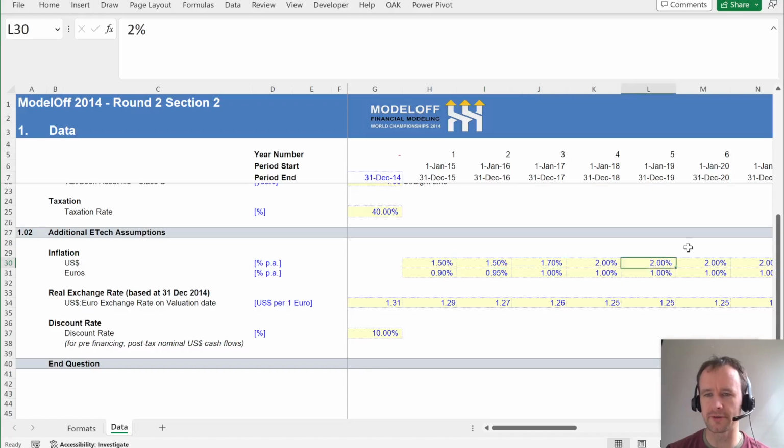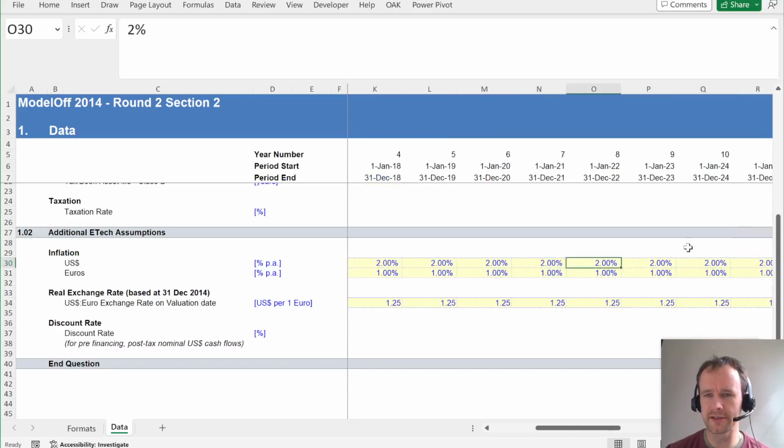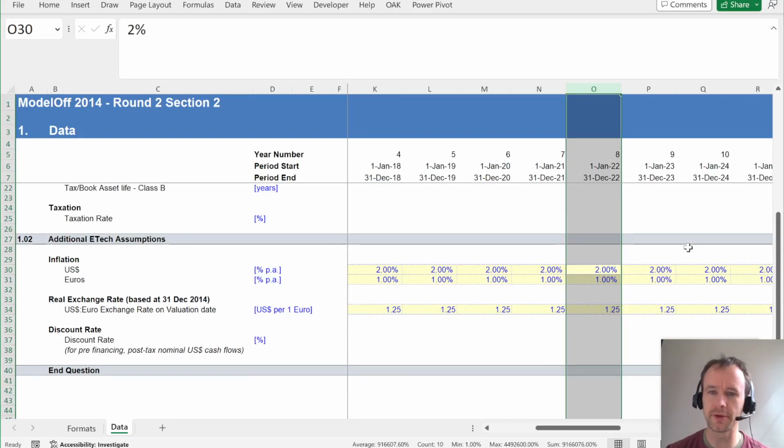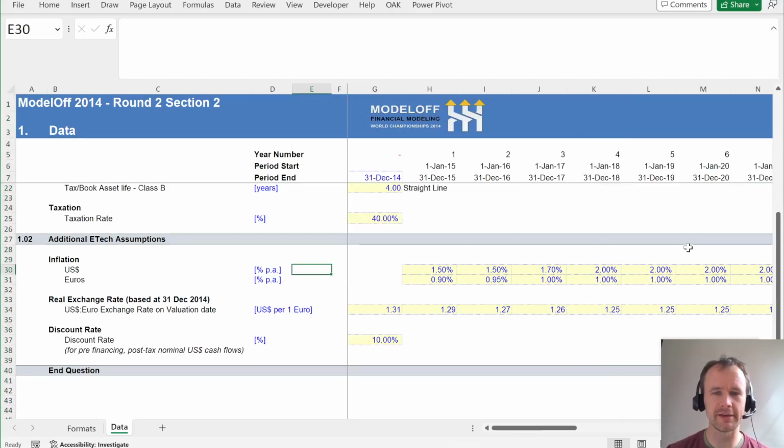By the way, I was very tickled when I looked at this to see what they had forecast for inflation for 2022. That proved a little optimistic, but then that's the nature of long-term forecasts. They're always wrong. So let's dive in and start building a model.